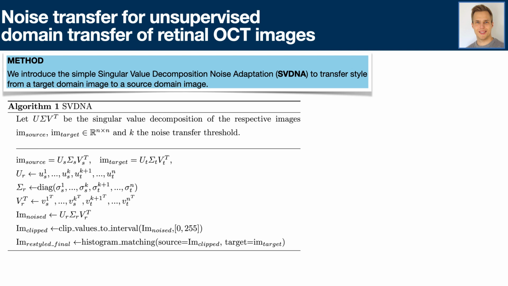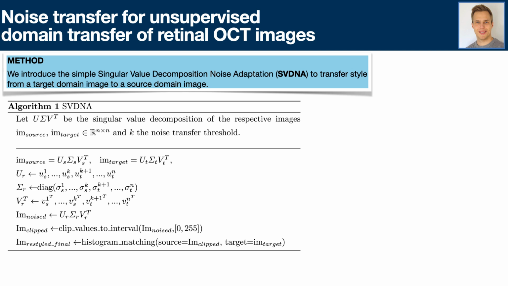To achieve style transfer, we then use the first k singular values and their corresponding right and left singular vectors from the source image, where the content of an image is encoded, and add the noise that is encoded in the k+1 up to n singular values and their corresponding vectors from the target image. So the idea basically is to keep the content from the source image while adapting to the noise pattern from the target image.